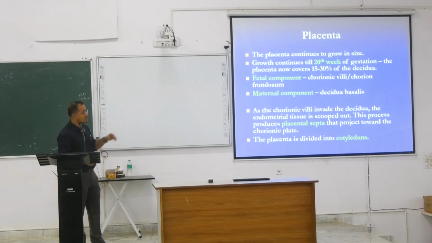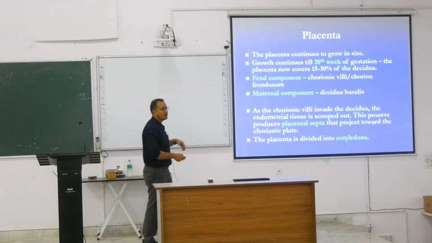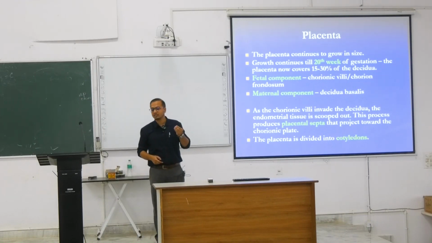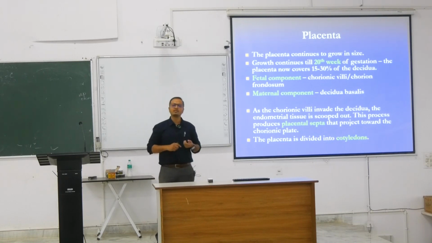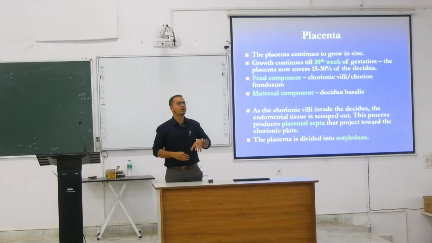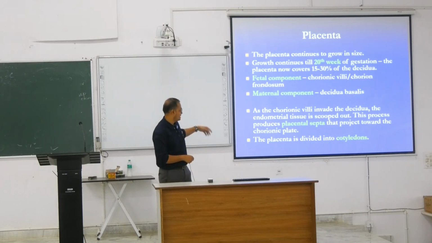And the fetal component, as I have seen, comes from the chorion or chorionic villi, and the maternal component is the decidua basalis. Together, they make this particular placenta, and this whole placenta is functional. It has two functions to act. One is that they are making this particular exchange. What is required to exchange, they are exchanging. What is not required to exchange, they are going to make a barrier of this. We call them placental barriers.